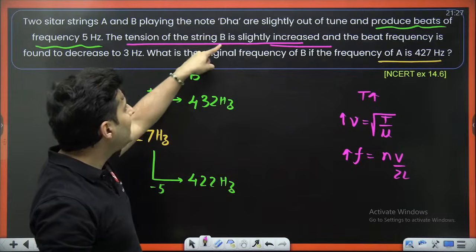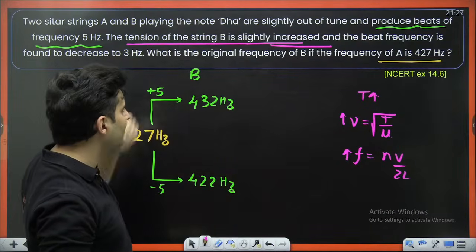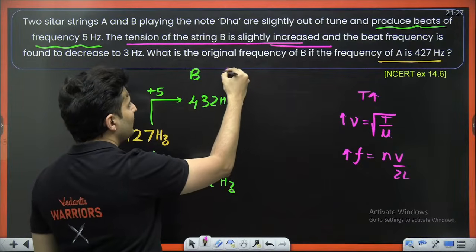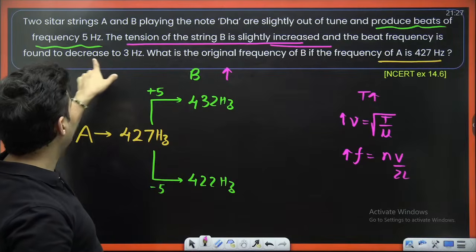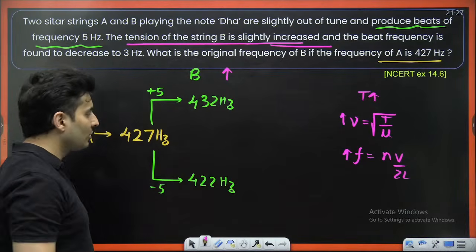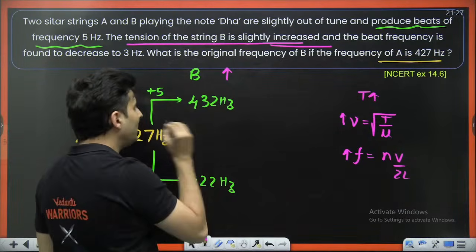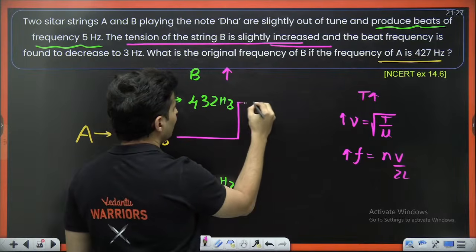So B's frequency is increased, and what is found is that the beat frequency reduces to 3. So the new beat frequency is 3.